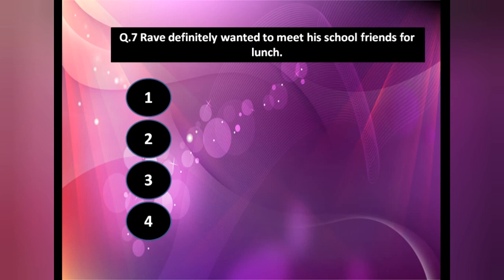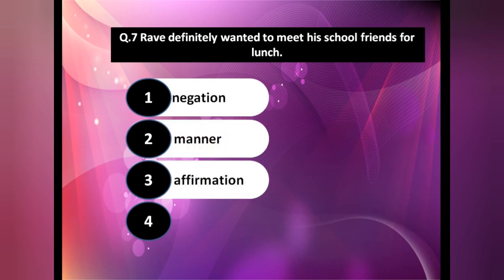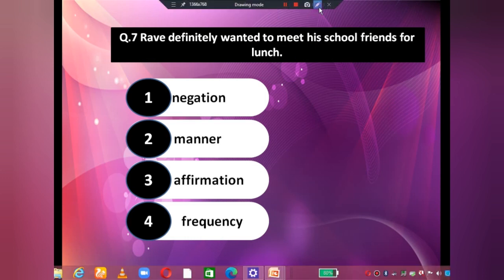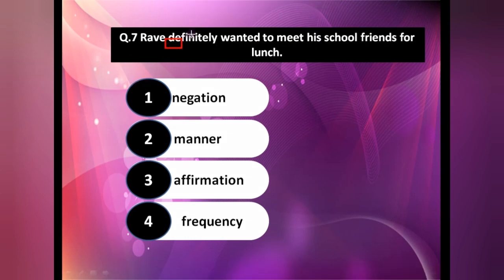Okay. The next one we have, Rafe definitely wanted to meet his school friends for lunch. Okay. So negation, manner, affirmation or frequency. Now identify the word. The word will be definitely. So definitely means affirmation. Affirmation, we have only limited words, student, that you can just go through the book or in the notebook that I have given you. In this you will get the words definitely, absolutely, surely, undoubtedly. Okay. These all words will come in affirmation.